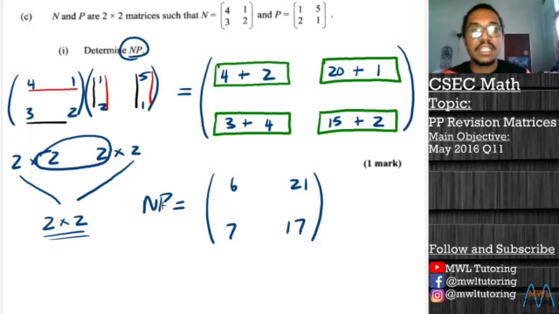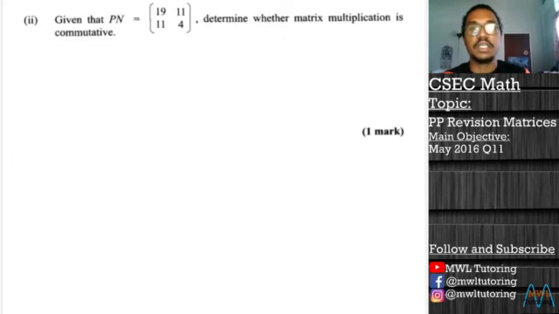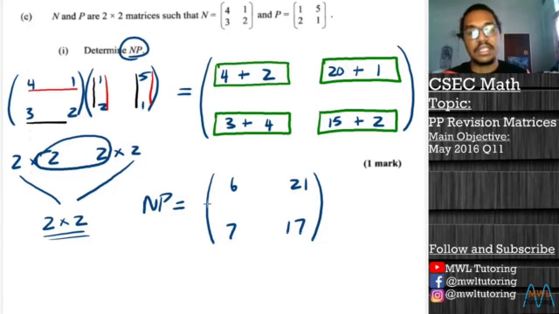So this brings us to the last portion of this question, which is on this next page here. It says, given that PN is equal to 19, 11, 11, 4, determine whether matrix multiplication is commutative. Again, a very important thing here. If you know about this, then you don't even have to think too hard. You can just answer it immediately. But of course, I'm going to show it to those of you who may not be familiar with this. So in order to answer this question, let's rewrite our answer from the last question, which is that N by P is equal to 6, 21, 7, and 17.